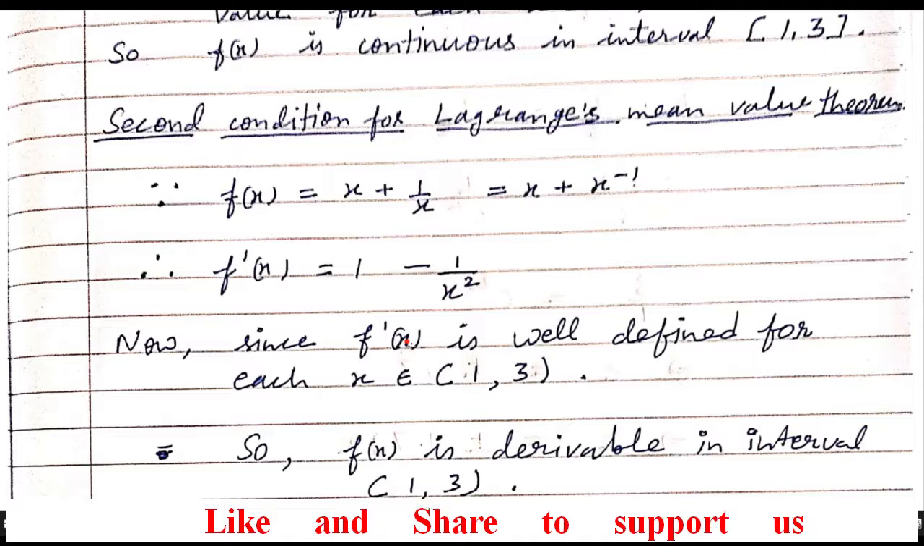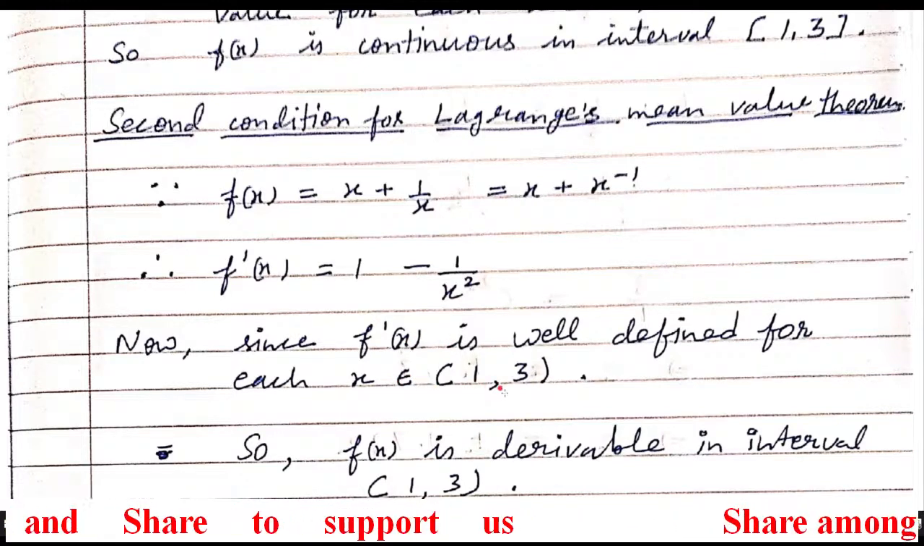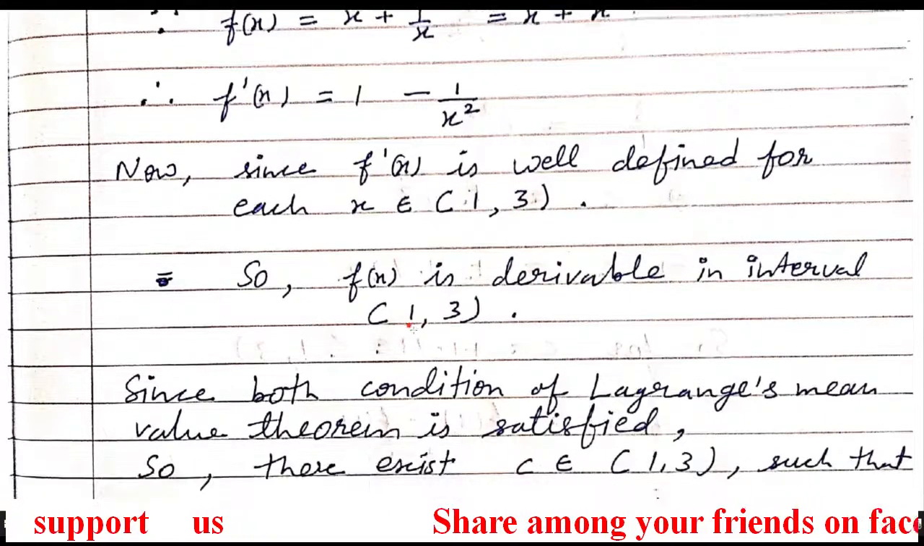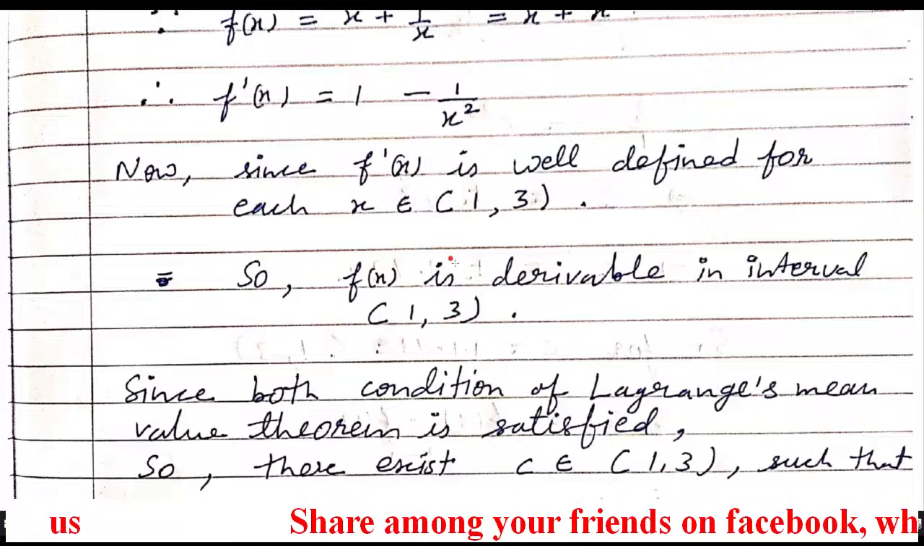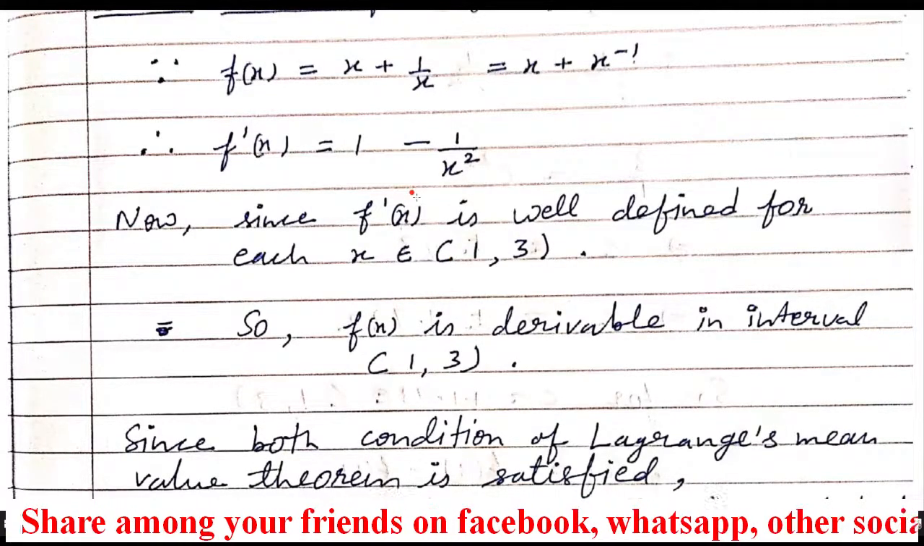Since f dash x is defined for every value of x which belongs to the open interval 1 to 3, that's why f(x) is derivable in the open interval 1 to 3. So this is the method to prove whether the function is differentiable in the open interval or not.